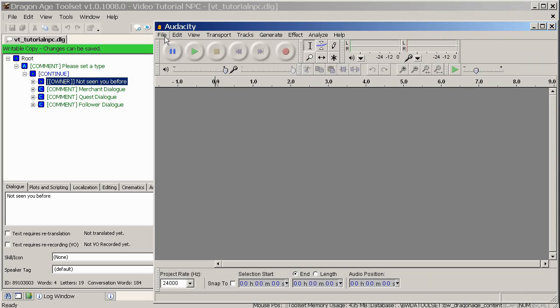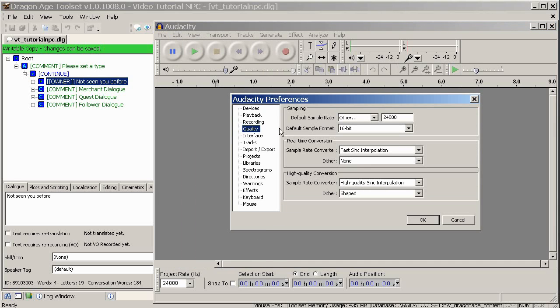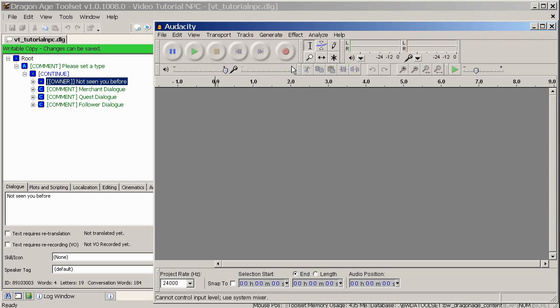I use Audacity because it's free and it seems to do the job. Make sure that your settings are correct. You can set this in Edit, Preferences. And under Quality here, we want to be using default sample rate other, 24,000, and default sample format in 16-bit. So click OK, and then you're ready to record.